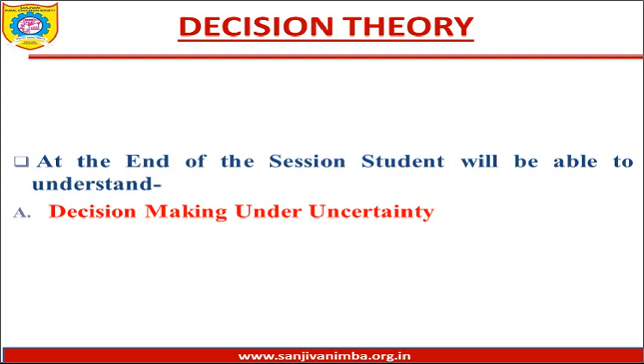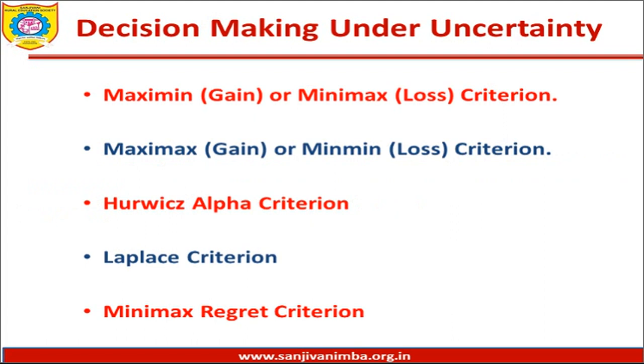The various models are: number 1, maximin gain or minimax loss criteria; number 2, maximax gain or minimin loss criteria; number 3, Hurwitz alpha criteria; number 4, Laplace criteria; and last, number 5, minimax regret criteria.